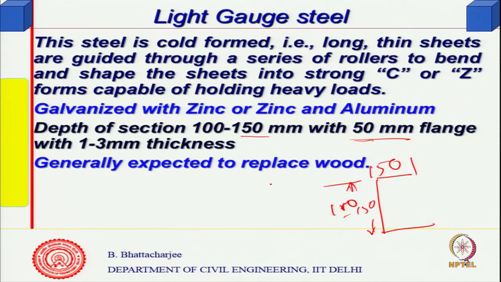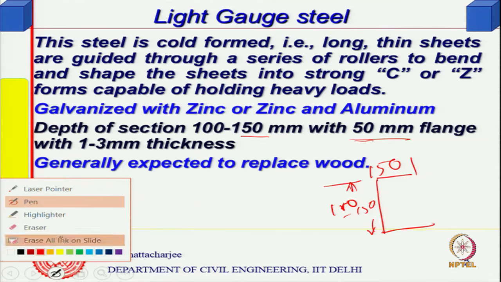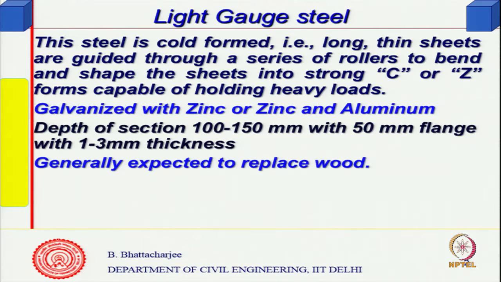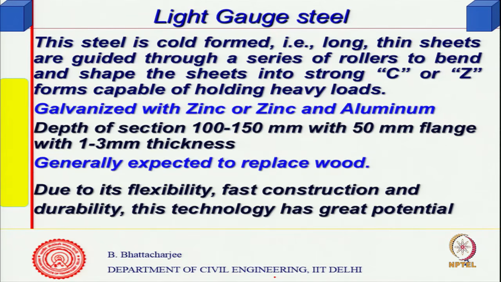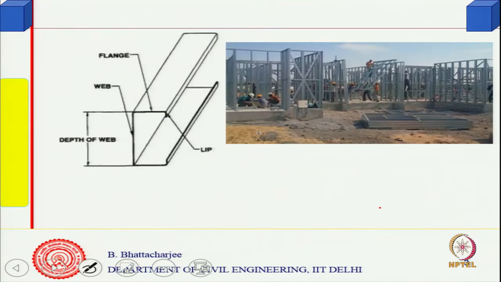It was originally thought to replace wood, but because of its flexibility, fast construction and durability, it has quite high potential.